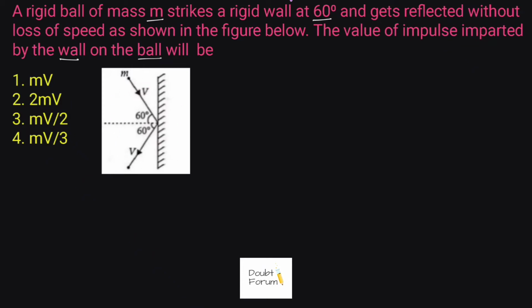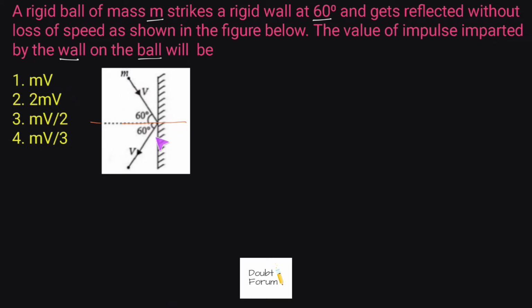Here, there is a ball of mass m, and this ball is striking this wall with a velocity v and making an angle of 60 degrees with the normal of this wall. So this is the normal of this wall, and this ball is making 60 degrees. During this strike, there is no loss in speed, so the speed with which this ball is reflecting is also v, and the angle formed here is 60 degrees with the normal of this wall.